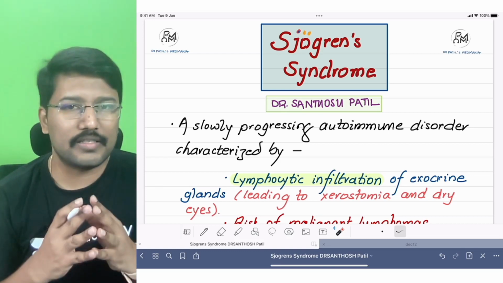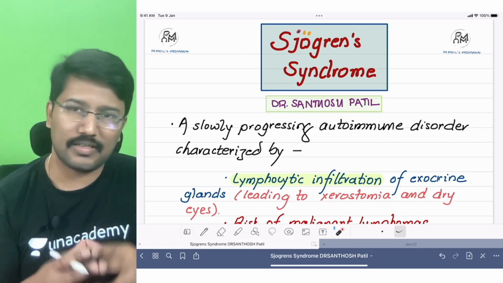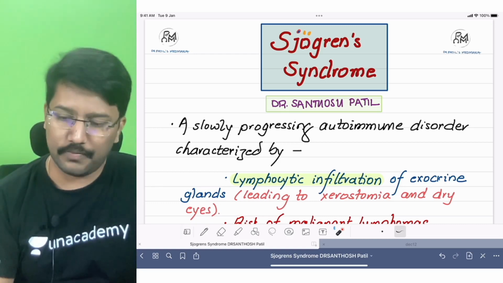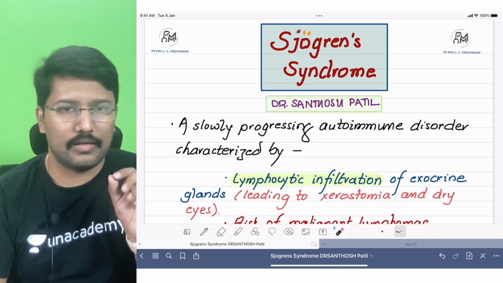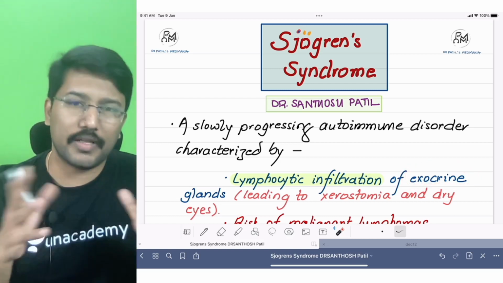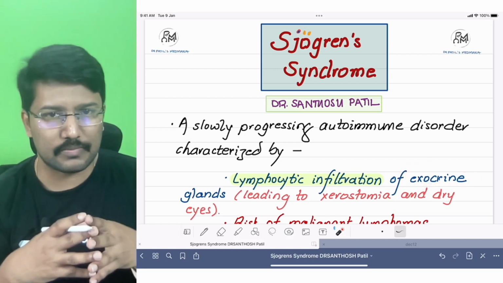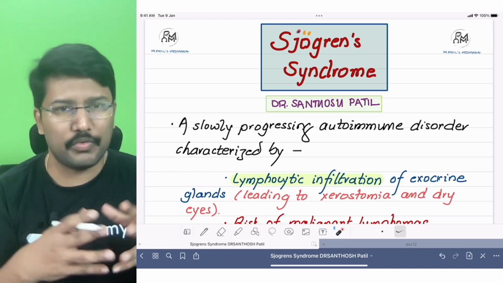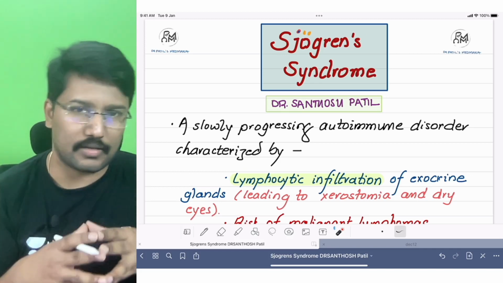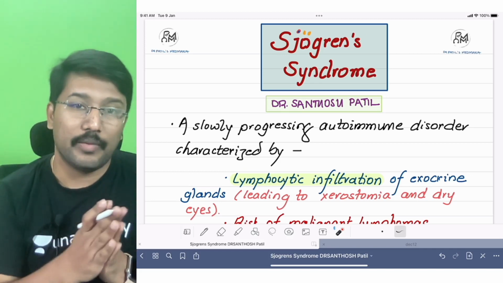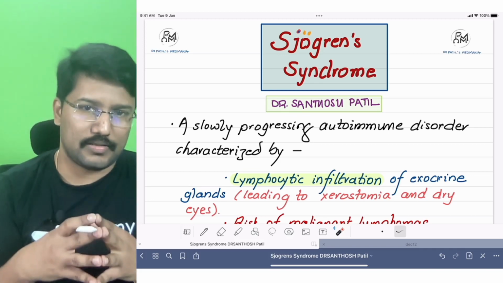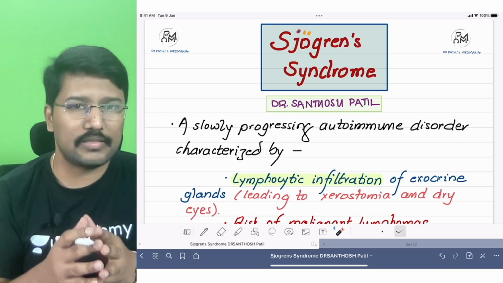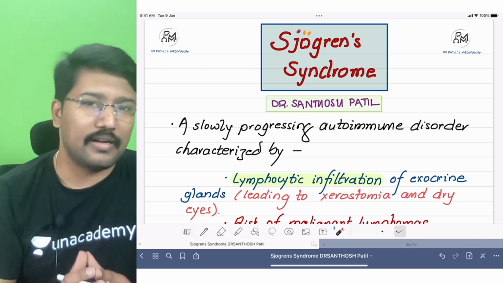What is it? It is a slowly progressing autoimmune disorder characterized by lymphocytic infiltration of exocrine glands. I repeat, exocrine glands, because there are various other autoimmune disorders. For example, Hashimoto's. Which gland is affected? An endocrine gland. Type 1 diabetes, an autoimmune disorder. Which gland is affected? An endocrine gland, right? So Sjogren syndrome mainly affects exocrine glands. And the most commonly affected glands are basically the salivary glands and the lacrimal glands, right?